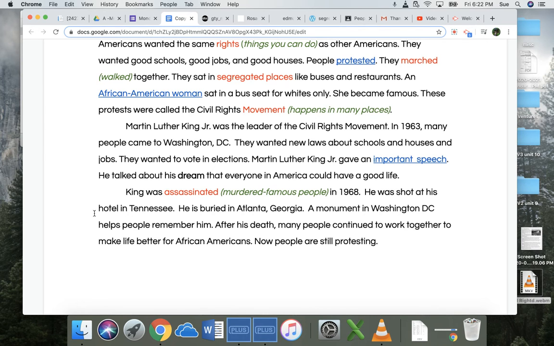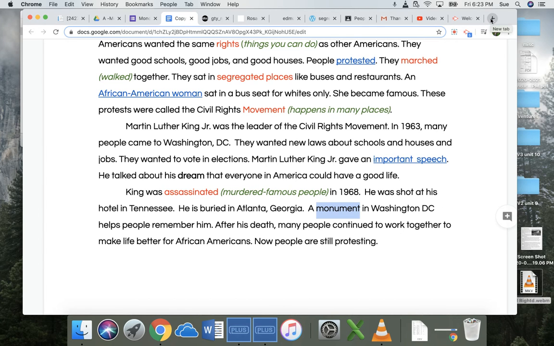He was shot at his hotel in Tennessee. He is buried in Atlanta, Georgia. A monument in Washington, D.C. helps people remember him. After his death, many people continued to work together to make life better for African Americans. Now people are still protesting. All right, so I wanted to talk a minute about this word monument. Monument is a place to remember someone or something that happened in history.